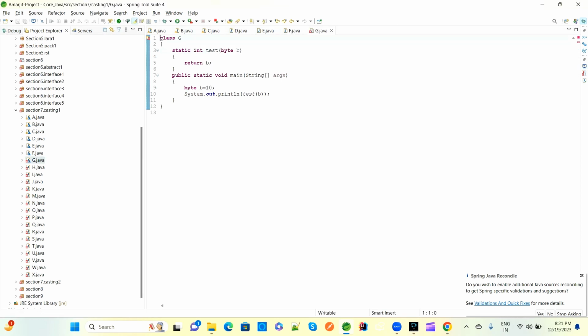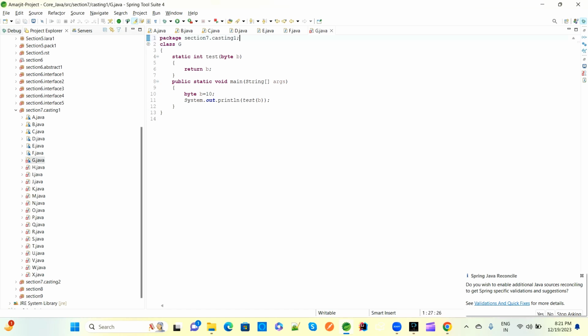Yes. So the next is class G. This class G has a package, then the class G. This also has a static method of integer type, meaning it needs an integer type return statement. And this is a test method, and here we have a byte parameter. Now the compiler will go for the main method. The main method has byte b equal to 10, so this will be executed. Now SOP test b. B means this current number, line number 10. Test b means test byte 10, so test 10.